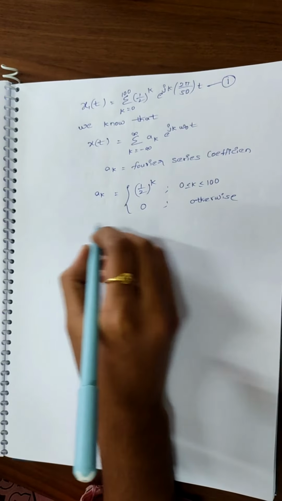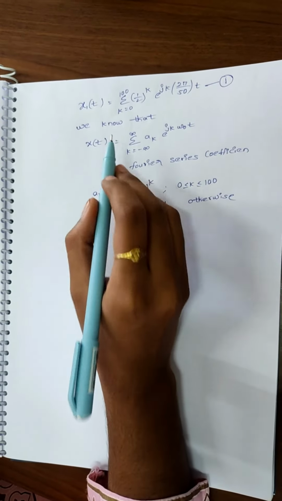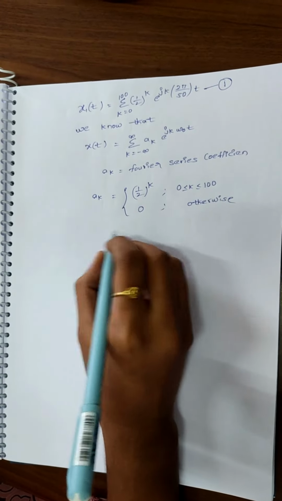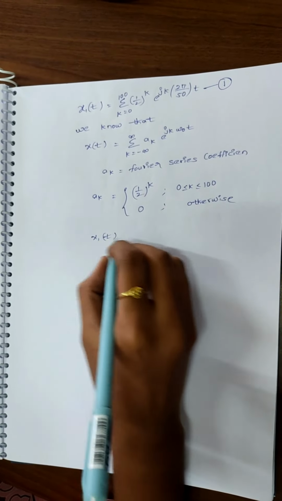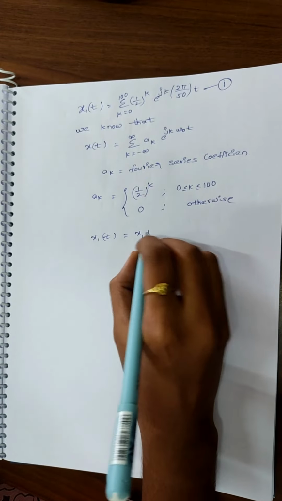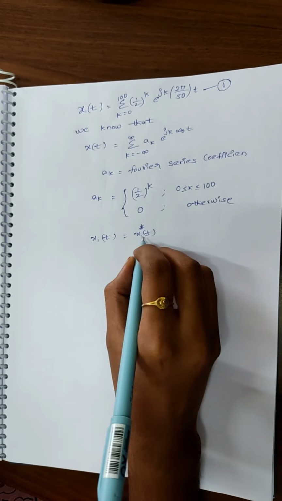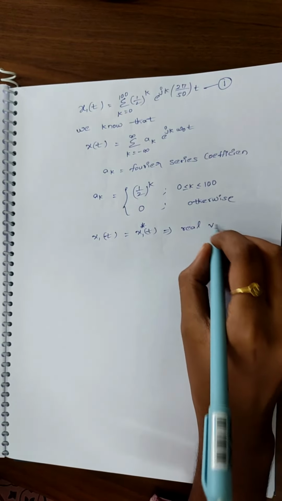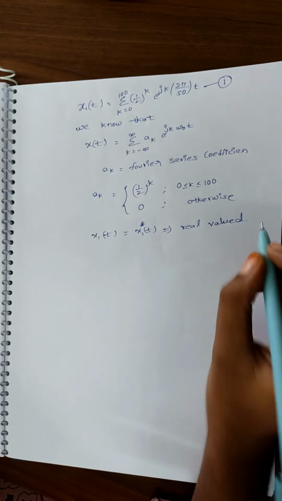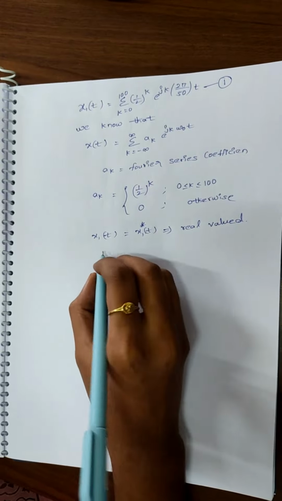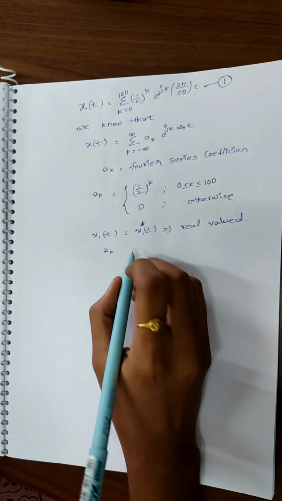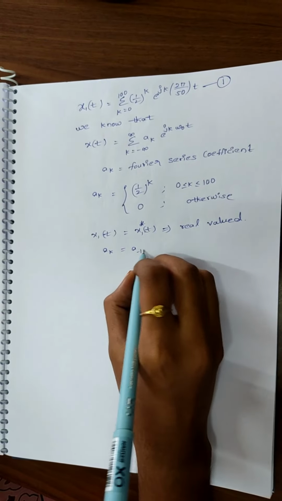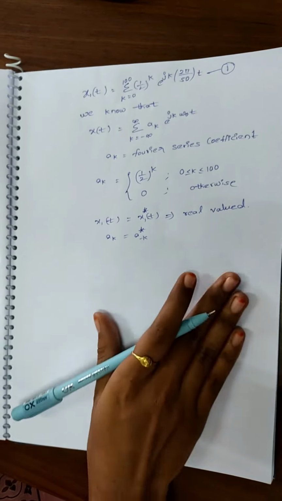In the first question, we need to find whether the given Fourier series is real valued or not. For that, x1(t) should equal x1*(t), the complex conjugate of x1(t). If this is satisfied, then it will be real valued. This will be satisfied if a_k, the Fourier series coefficient, equals a_(-k)*. So let's find.